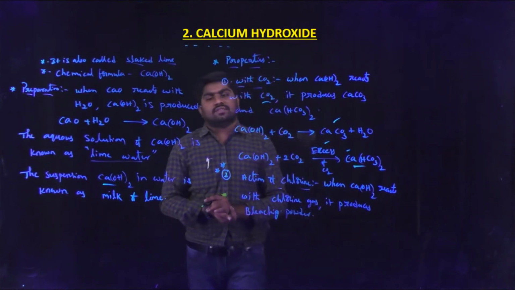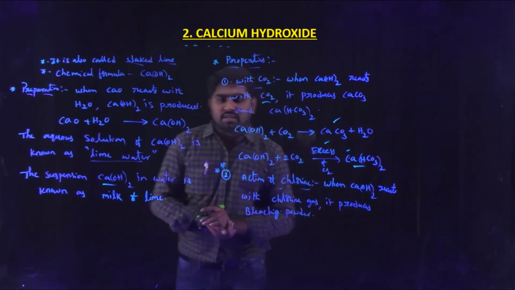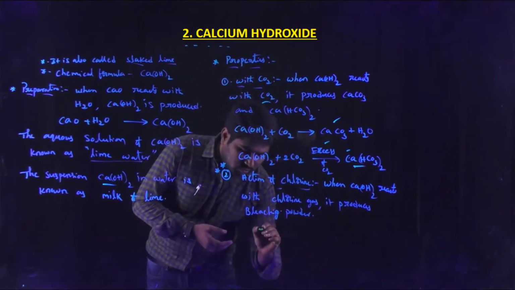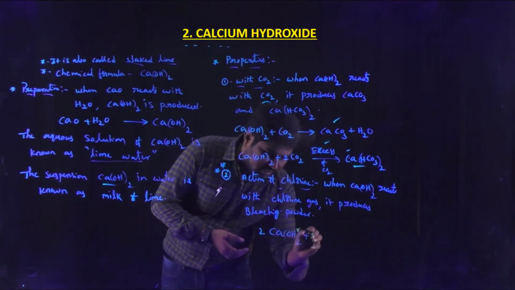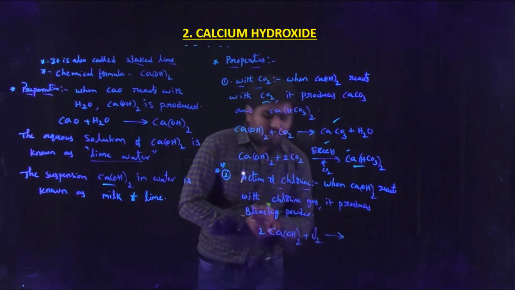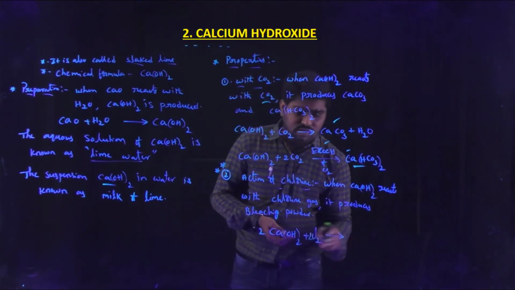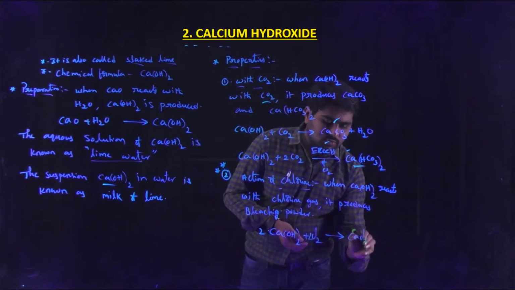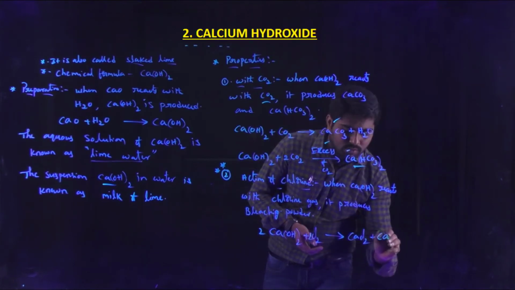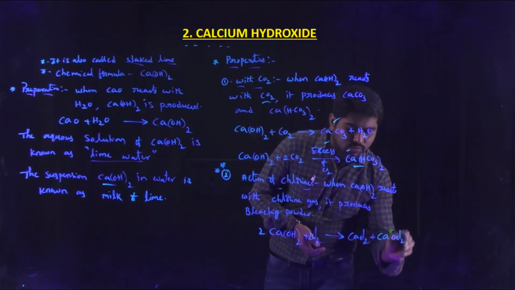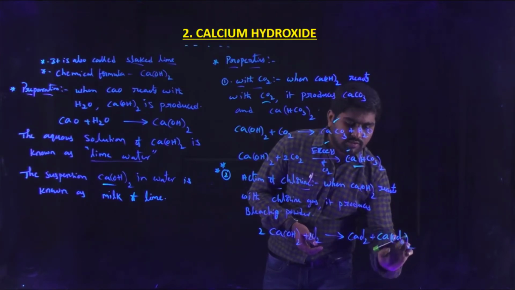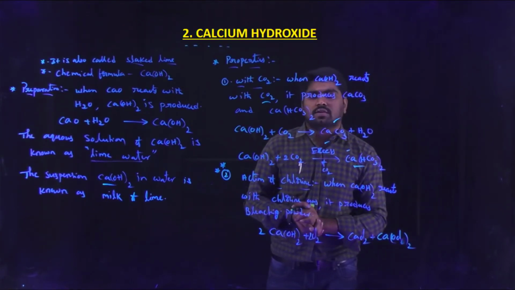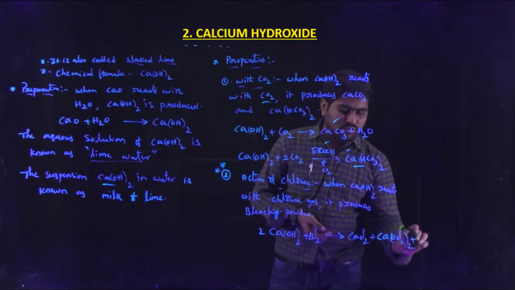It produces bleaching powder. So now I am taking that reaction. 2 molecules of Ca(OH)2 plus 2 molecules of Cl2 produces CaCl2 plus Ca(OCl)2 plus 2 H2O.